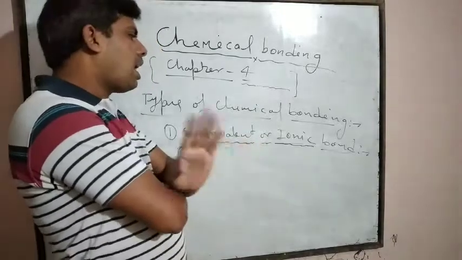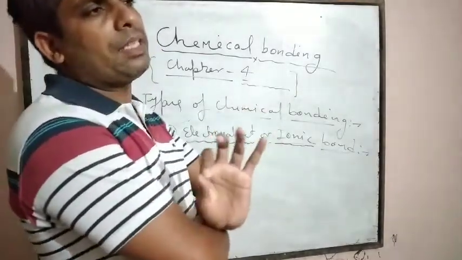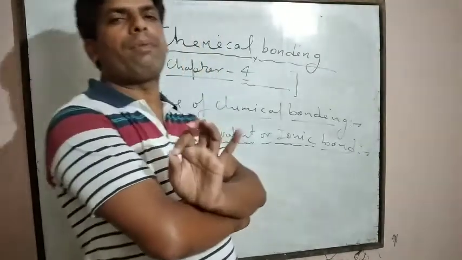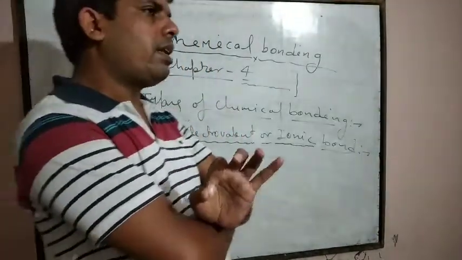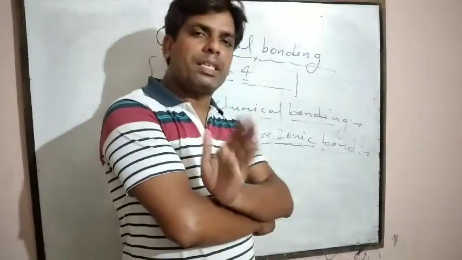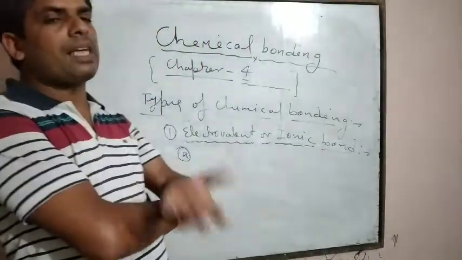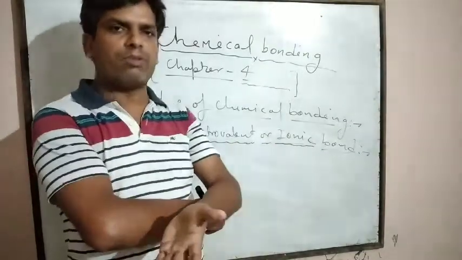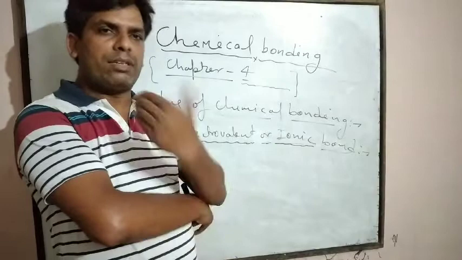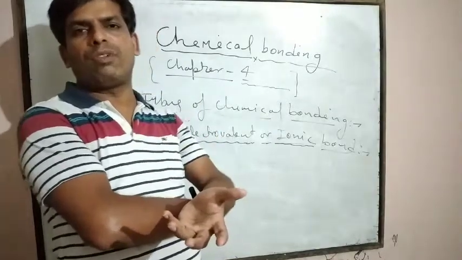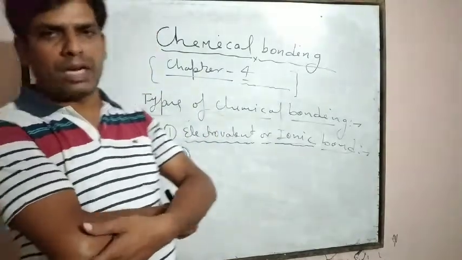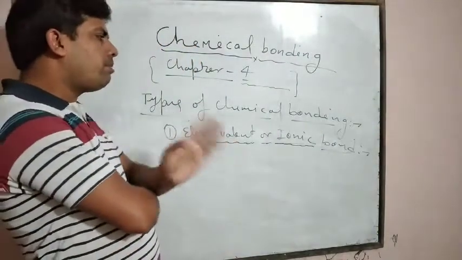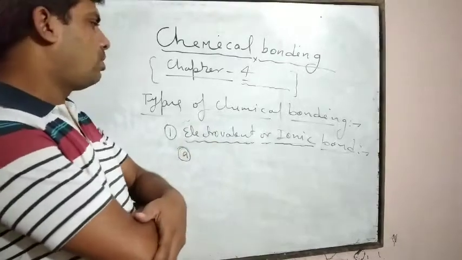That's why ionic bond formation takes place easily between metals and non-metals. Why? Because metals have a tendency to lose electrons and non-metals have a tendency to gain electrons. That's why metals have an electropositive nature and non-metals have an electronegative nature. In this way, an ionic bond easily forms between metals and non-metals.